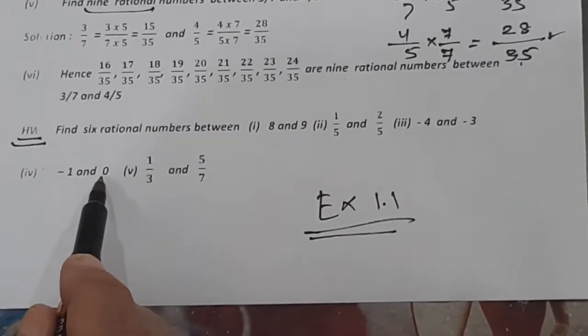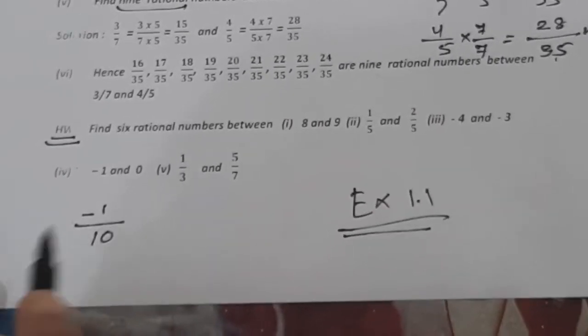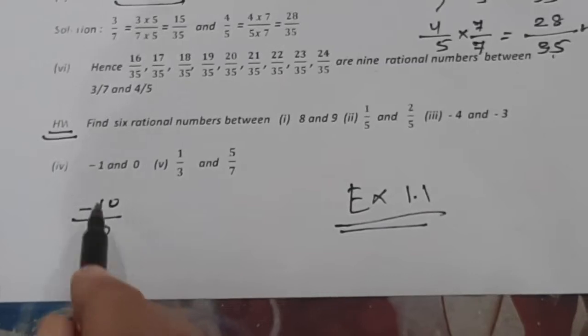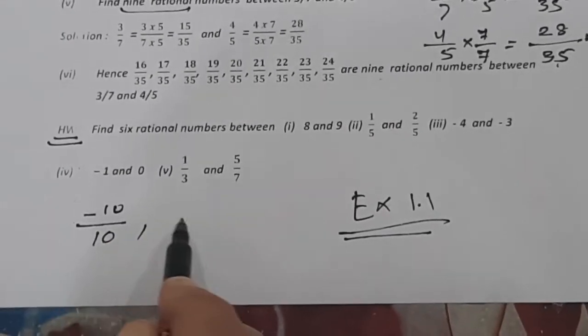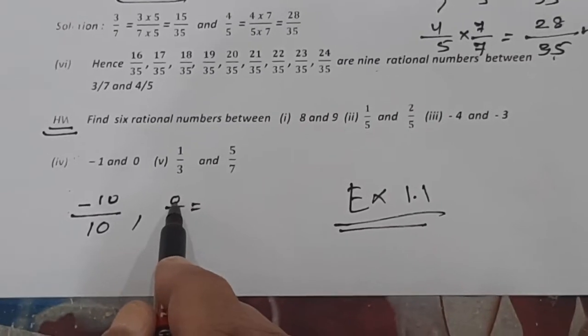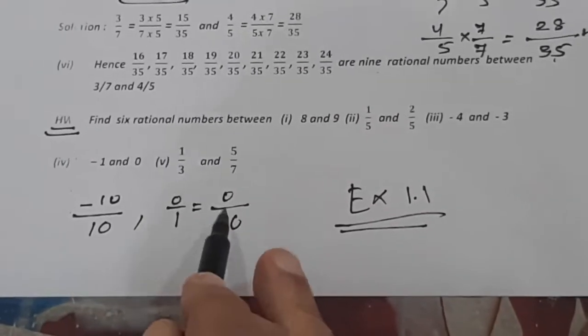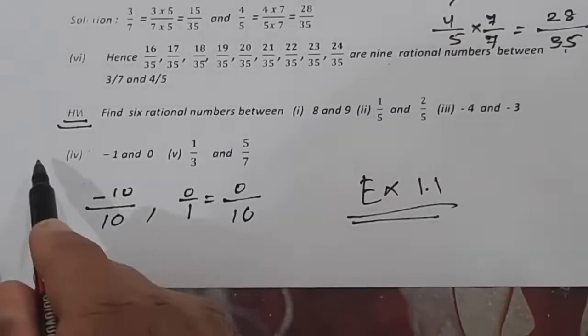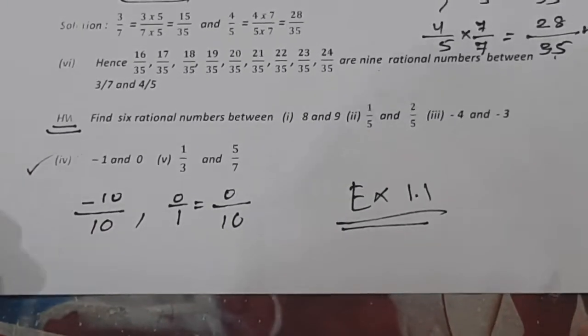Now here I have written 0. So minus 1 can be written as minus 10 upon 10, multiplying by 10, and 0 can be written as 0 upon 1. Multiply this by 10. It will become 0, and this will become 10. So it can be written as 0 upon 10 for this example. And go on reducing then, minus 9, minus 8, and so on.